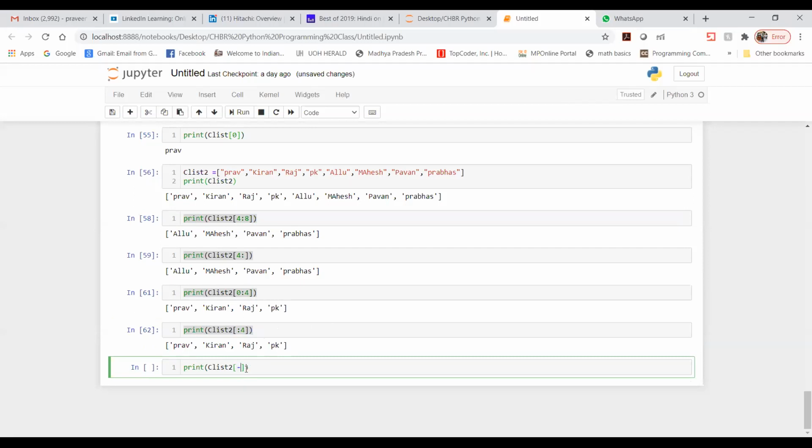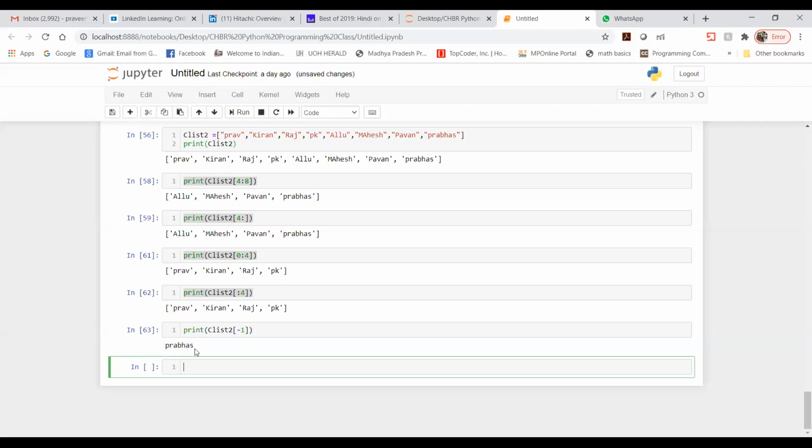I want only Prabhas's name, and Prabhas's name is present at the end, so I should write my code like this. -1 refers to the last element. If I print this, you can see we are getting Prabhas.